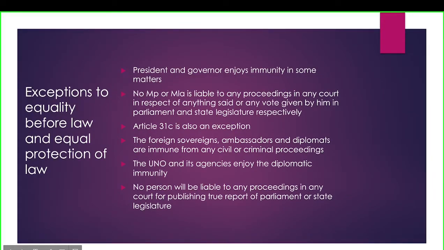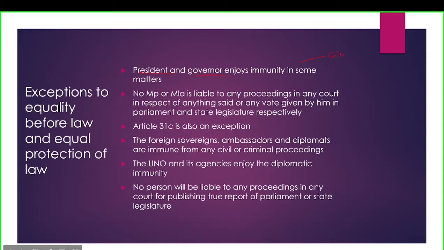So these are some exceptions to equality before law and equal protection of law. As we've seen, equality before law says that everybody is equal before the law of the land. But again, there is an exception. There are a few categories of people who are exempted from such equality, that means they have some special privileges. Who are they? They are the president and governor. So they enjoy immunity in some matters. And what are those immunities?